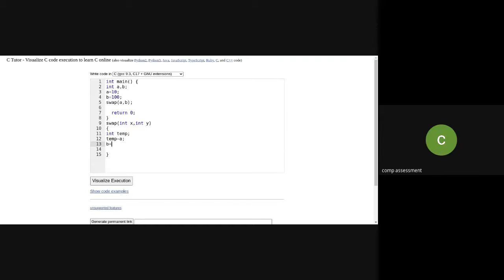Then a is equal to b, and then b is equal to temp. So I have moved the value of a into temp, and now a is equal to b, so b will become this value. Agreed? What will it do?